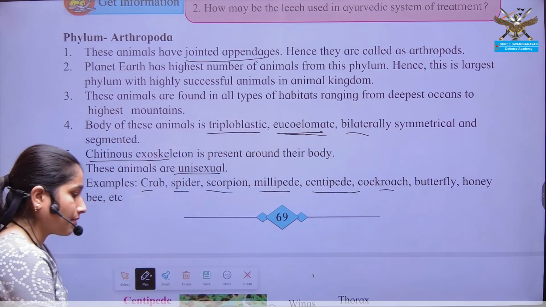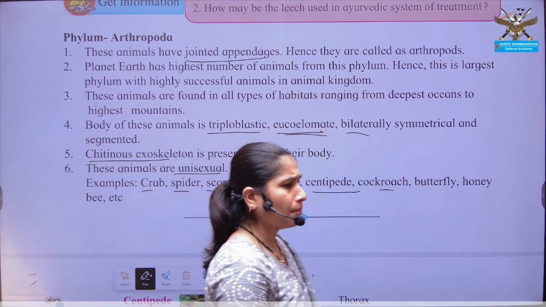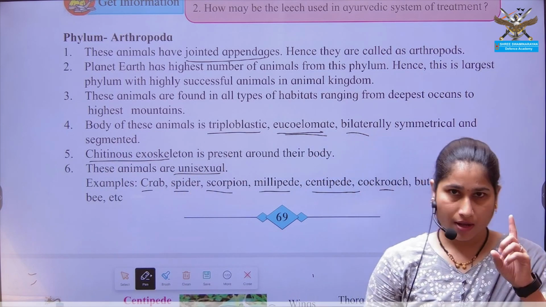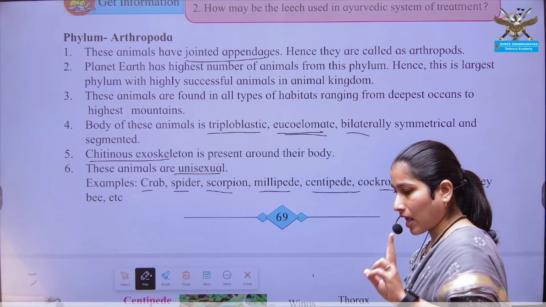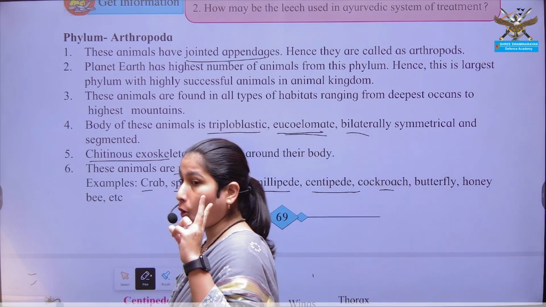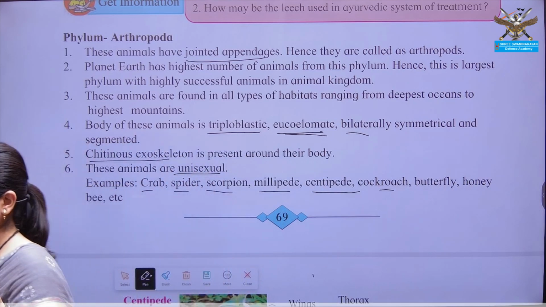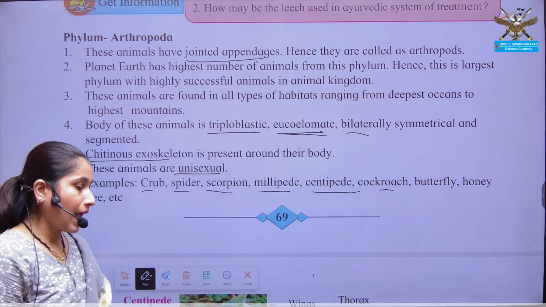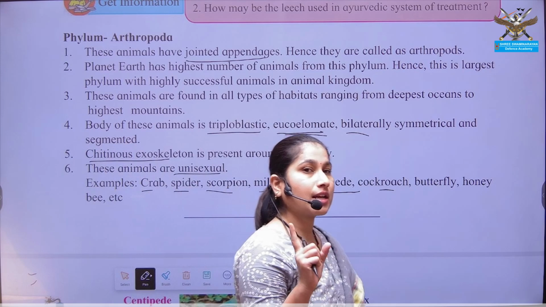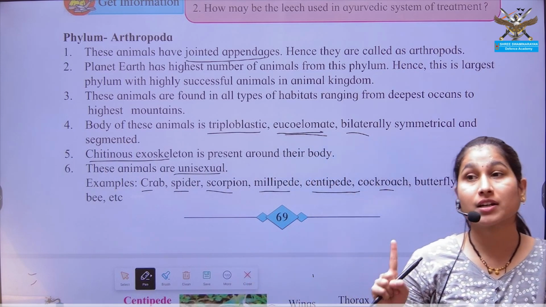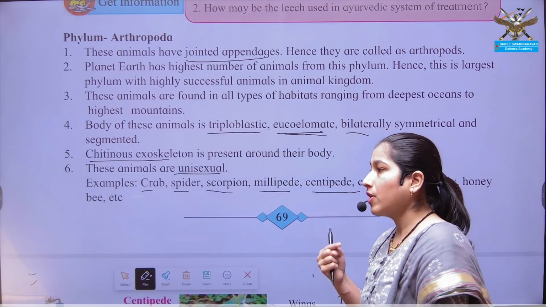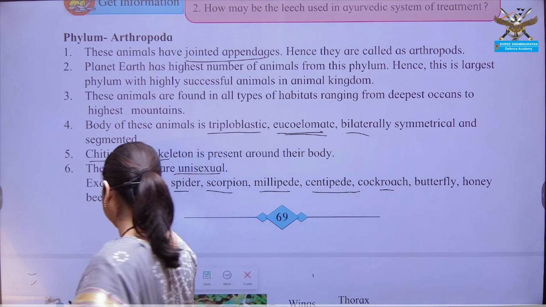Examples are crab, spider, scorpion, millipede, centipede and so on. All the organisms belonging to arthropoda have jointed appendages. They are omnipresent, can be seen in each and every habitat. Exoskeleton is known as chitinous exoskeleton. Why? Because it is made up of chitin protein.